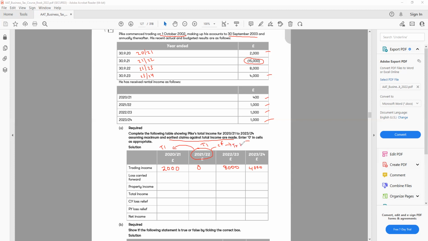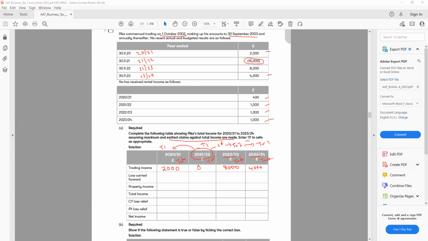Trading income, not total. Remember that. This is the main trick here. For the future years, I will not be able to use the total, only trading. But here, total.